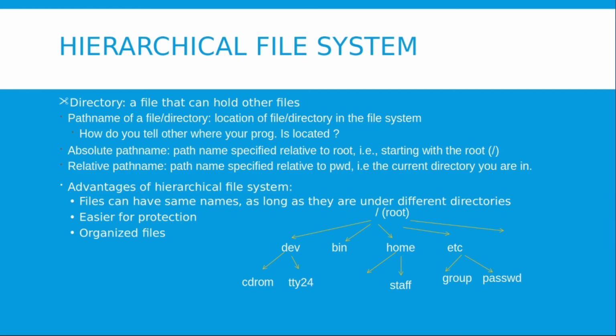While the relative path gives us the path starting from the PWD. So wherever we are currently, be it in any directory, the path from that directory to the required directory is our relative path.